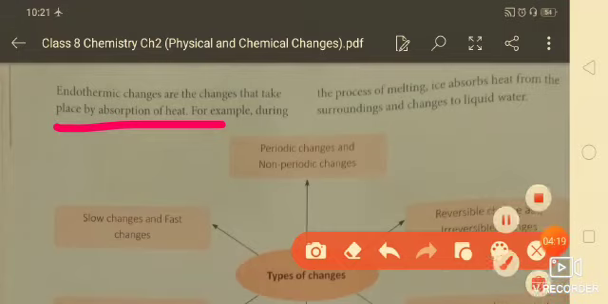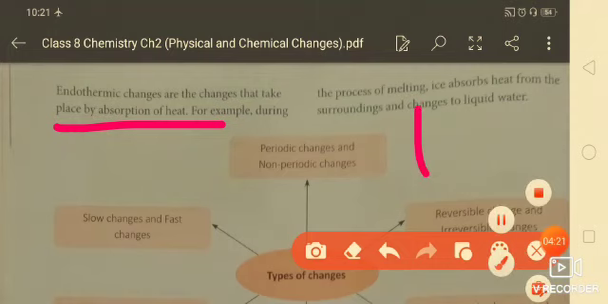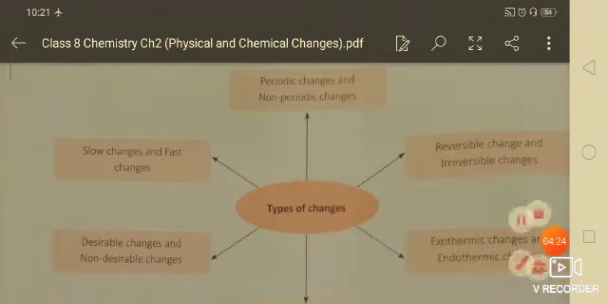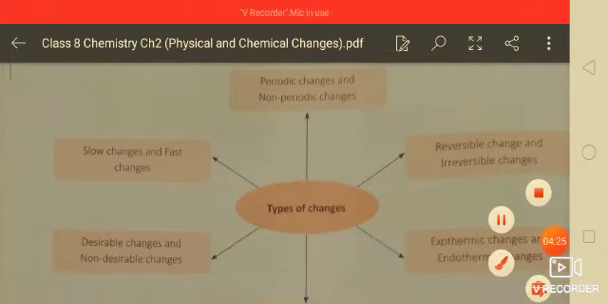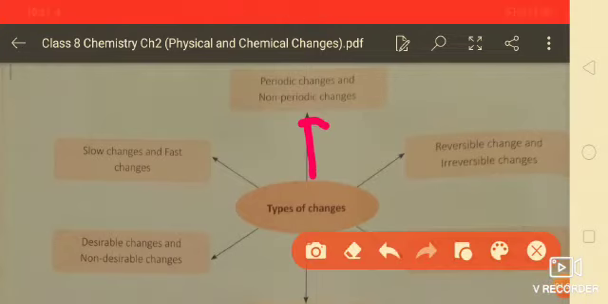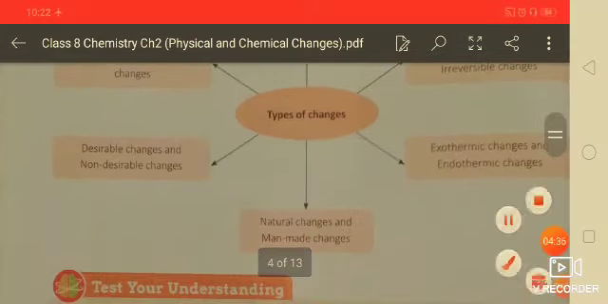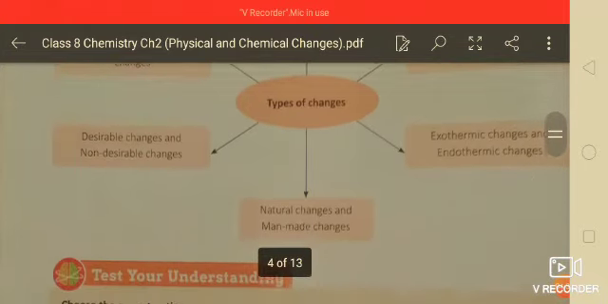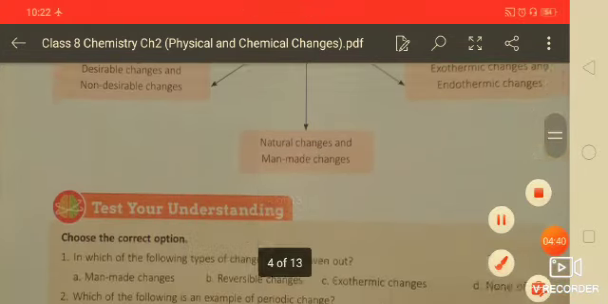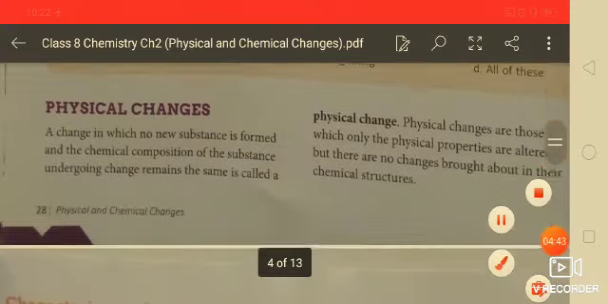Now, see here, the types of changes are given here. Types of changes, first one is here. Now, you will find that non-periodic and periodic changes, slow and fast changes, desirable and undesirable changes, reversible and irreversible changes, exothermic and endothermic changes, natural and man-made changes. Now, test your understanding, you will find it with the given notes.